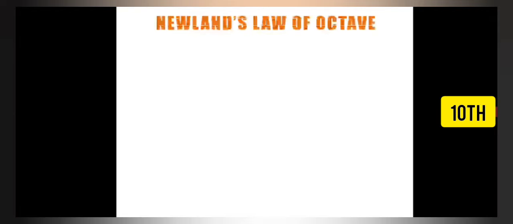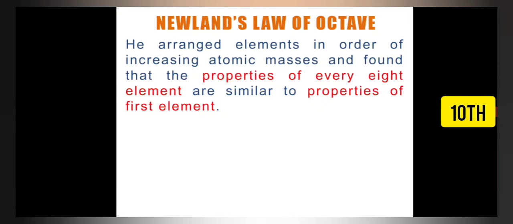He formulated the law of octaves, which is famous as Newland's law of octaves. He gave this law in the year 1866, and according to his observation, when he arranged elements in order of increasing atomic masses, the properties of every eighth element are similar to the properties of the first element.